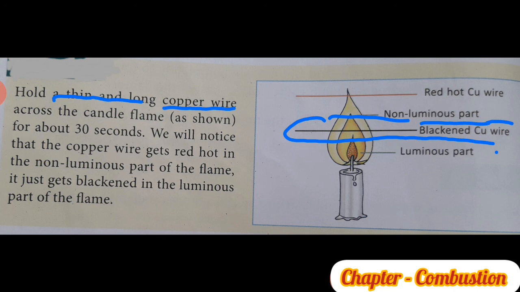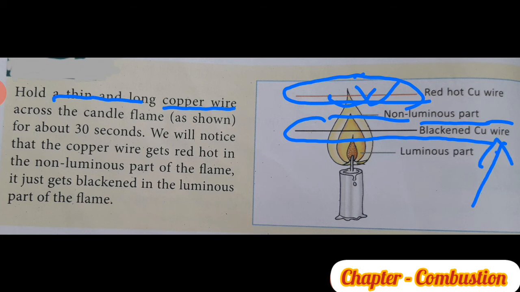We will notice that the copper wire becomes red hot in the non-luminous part of the flame. In the luminous part of the candle, it only gets blackish. This observation shows that the outermost non-luminous zone of the flame is the hottest zone.